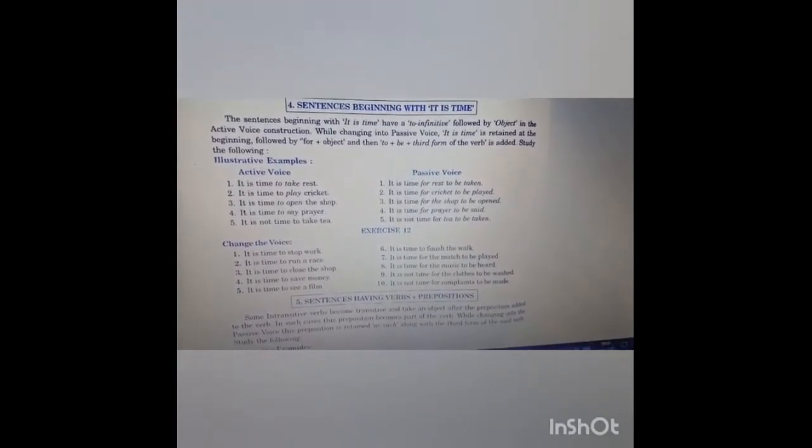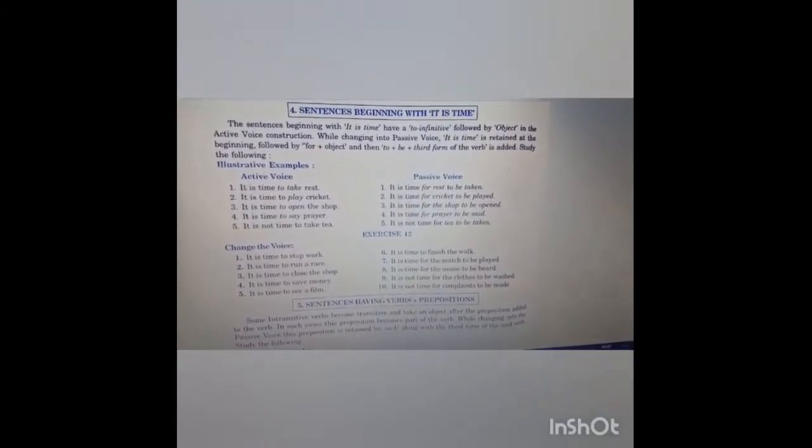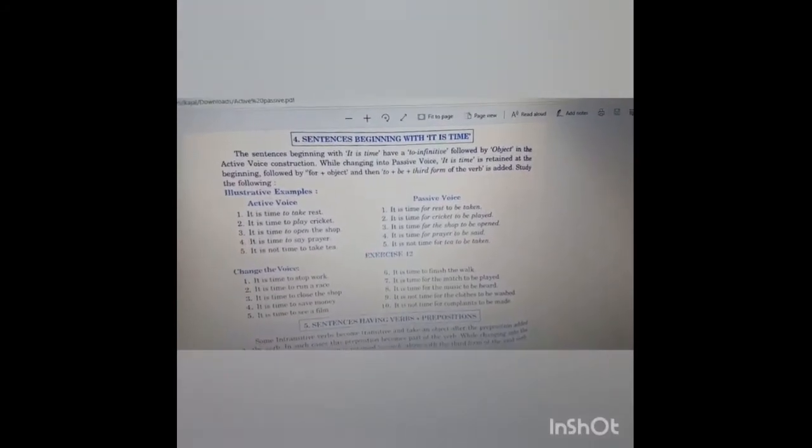If the sentence is beginning with "it is time," then it is followed by an object in the active voice. But while converting into passive voice, "it is time" is retained as it is in the beginning, followed by for plus object, then we'll be using to plus be plus third form of the verb.